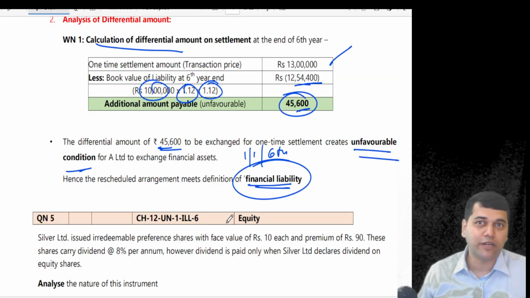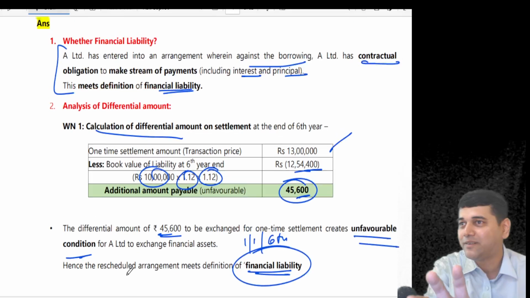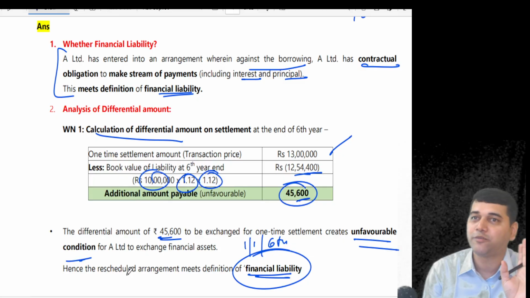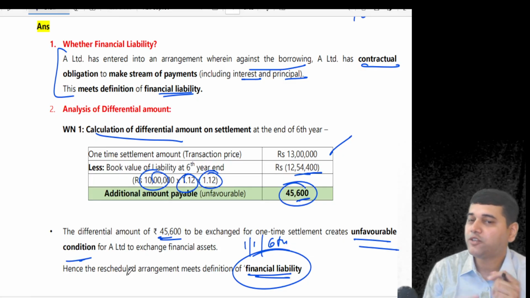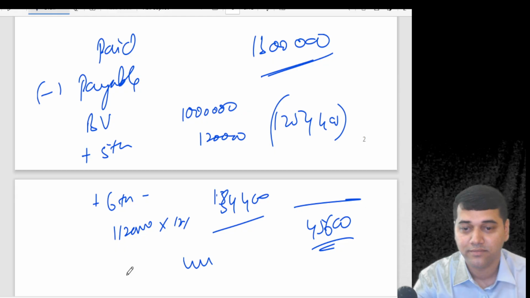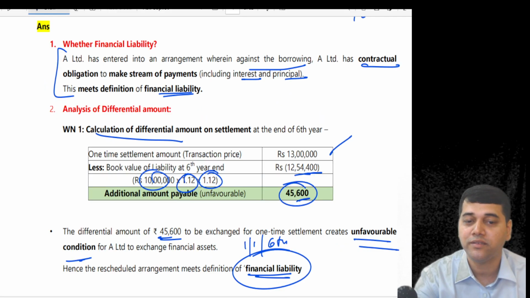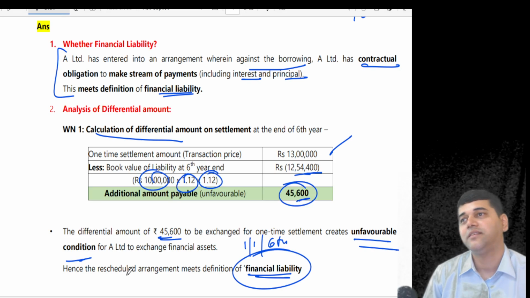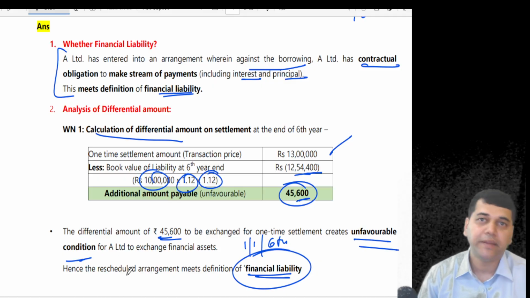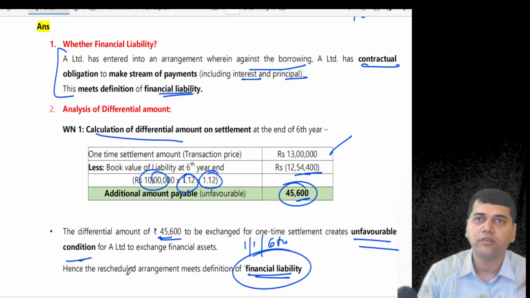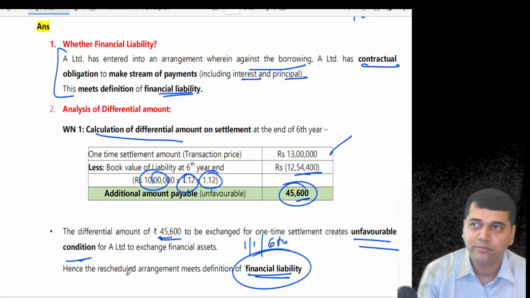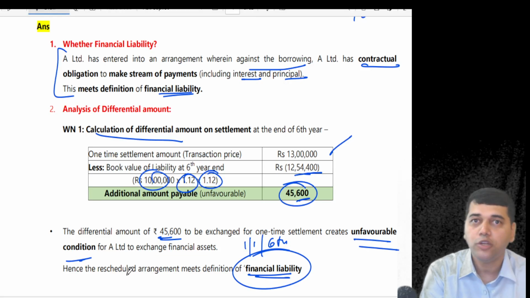I expect this question should come from you. Don't simply look at the question here, at the classification, the application or definition. Then you are thinking from an examination point of view. When should I pass an accounting entry? What accounting entry should I pass? Simple. When you are in an unfavorable situation, what should you do? Debit P&L account, credit loan account. So your accounting entry is unfavorable loss because of one-time settlement to loan.